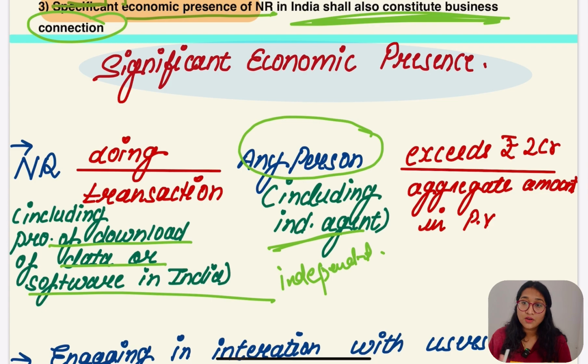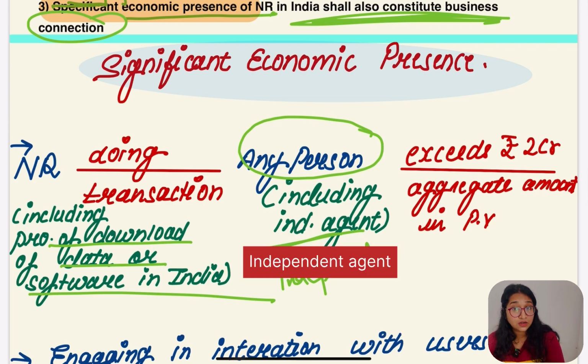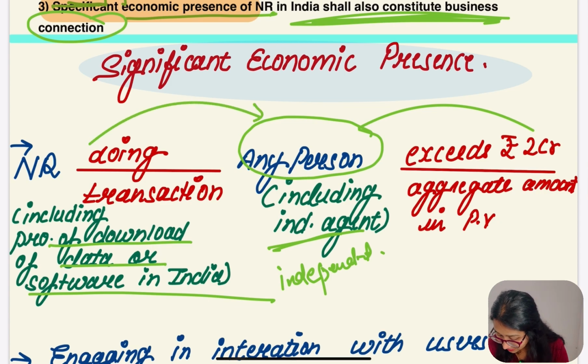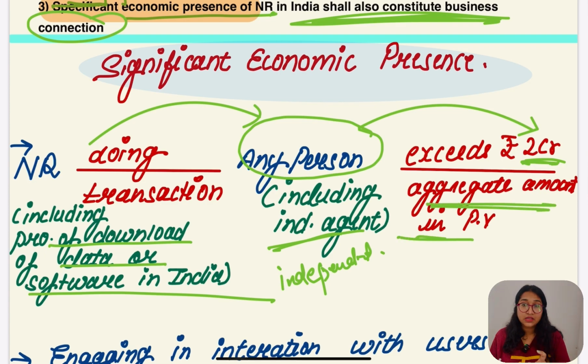So a non-resident is doing a transaction involving the provision of downloading software and data which is in India, and he is doing the transaction with any person including an independent director. Look, if the value of this transaction exceeds 2 crore in aggregate amount in the previous year, then only the non-resident is having significant economic presence in India.